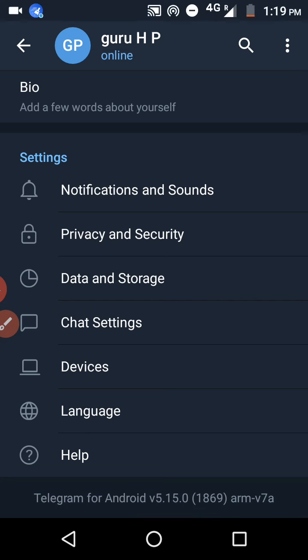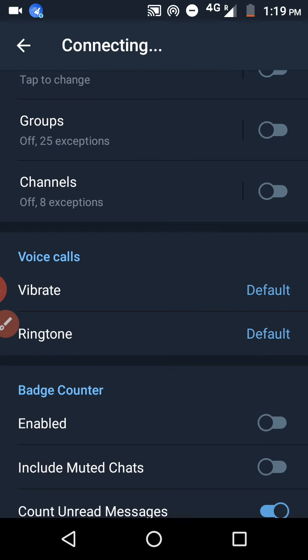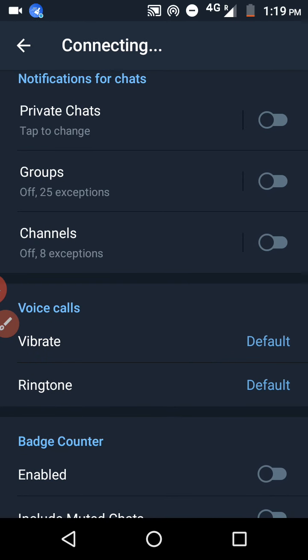Another important thing is you can even do some customized settings also. You have to go to settings, then select notifications and sounds. See here, if you want to disable chat notifications, just turn off this one. If you don't want to disable them, you can turn on this one. And groups also are there. I have kept this off because in groups a lot of people will be there and they will be sending a lot of messages, right? If you don't want to hear those notifications, you can just uncheck this one.